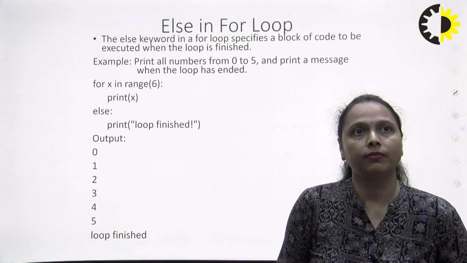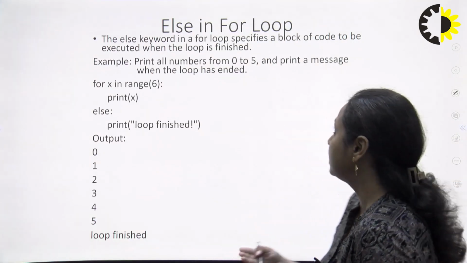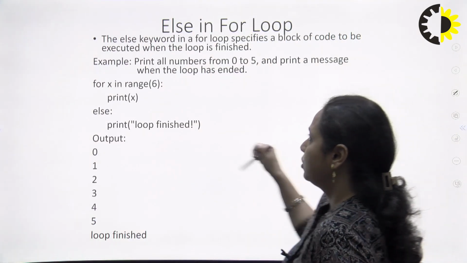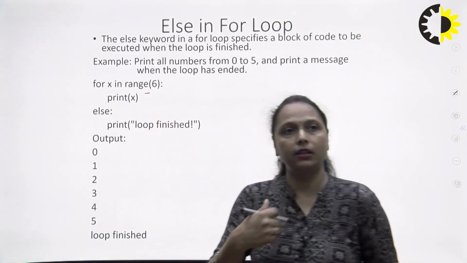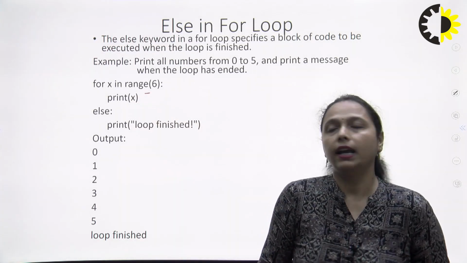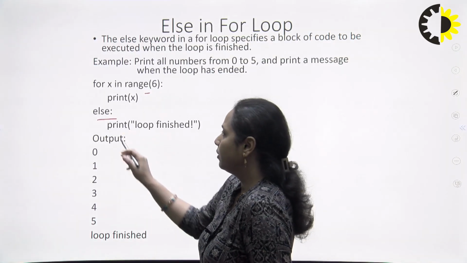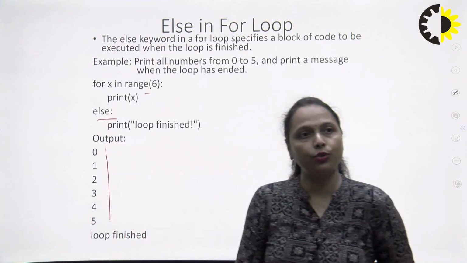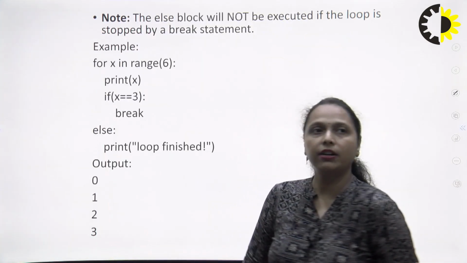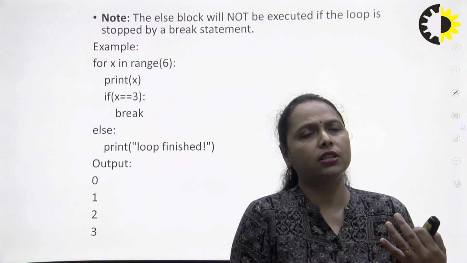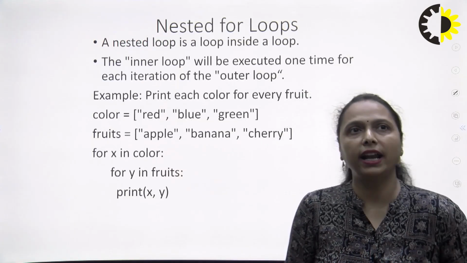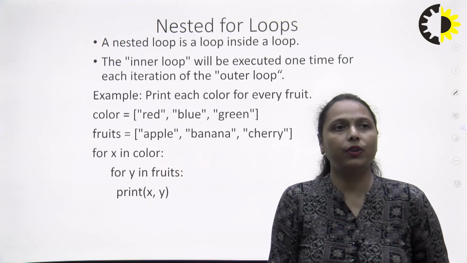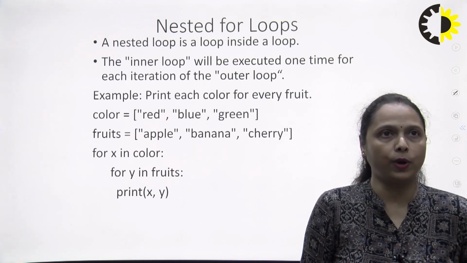Next, again we can use the else part in the for loop. When the for loop becomes false, it will execute the else portion. For example, if it is written x in range 6, it will print all the values 0 to 5, and after that the else part will be executed. It is not compulsory to write the else part, but we can opt for it if we require.